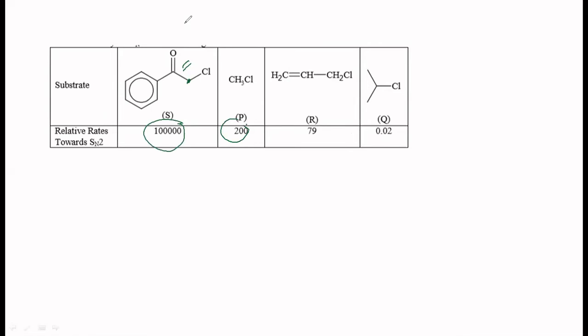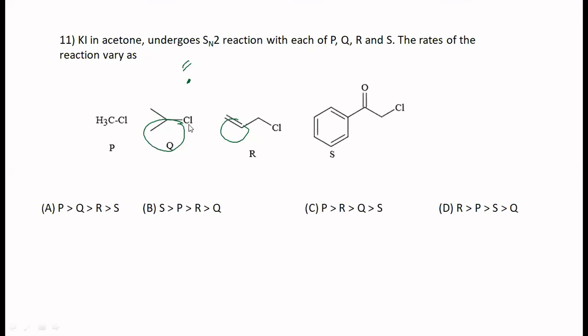So our correct option has to be S greater than P greater than R greater than Q. In this case, it is easy to identify if you know one of them. But if two of them are given, you should be able to see. Okay, this is also an electron withdrawing group, makes this one a little more positive. Okay, right. Any doubt here?